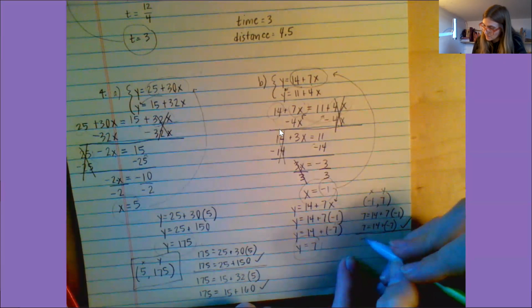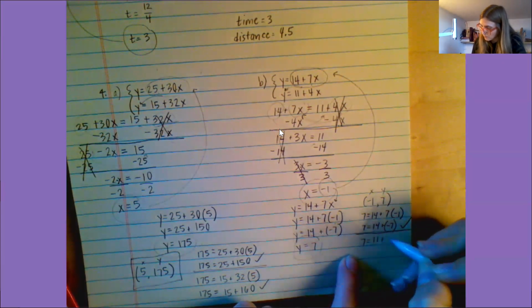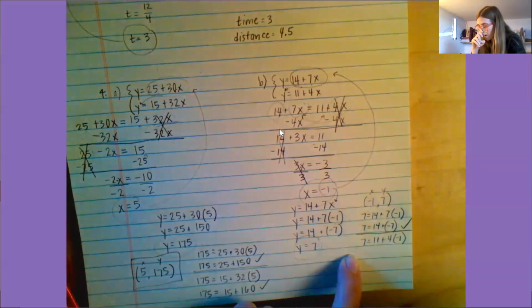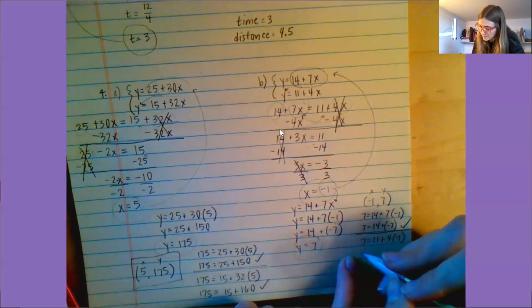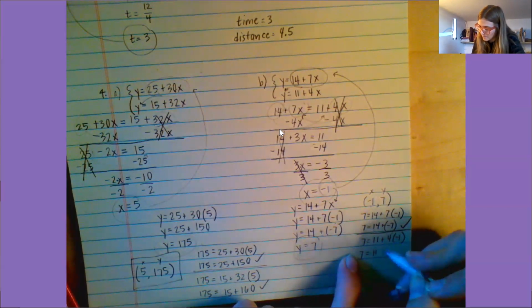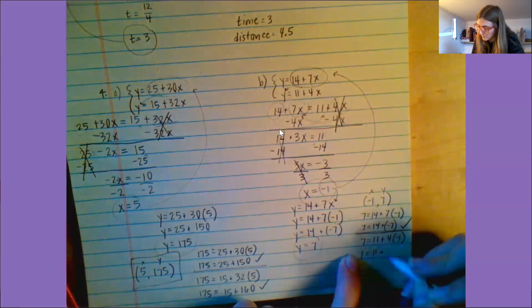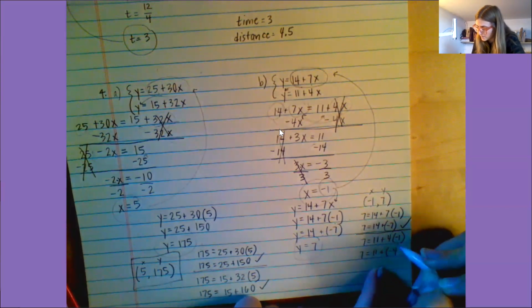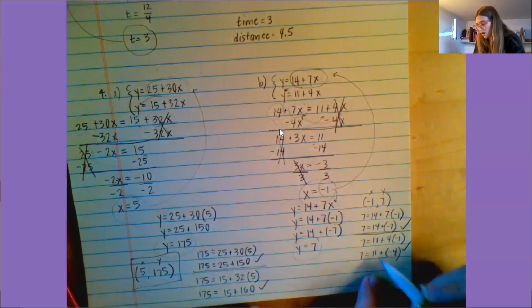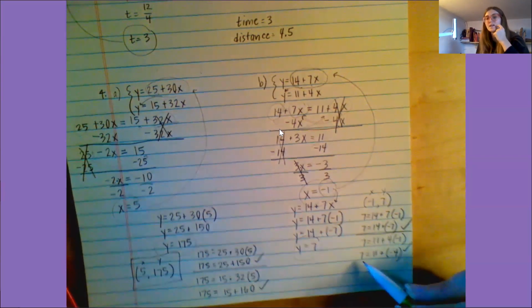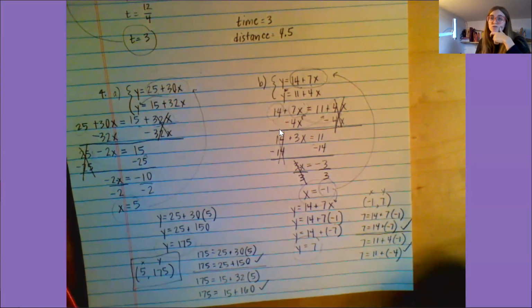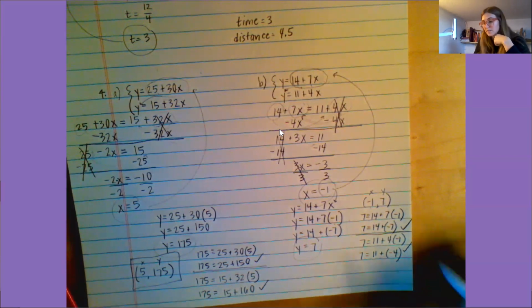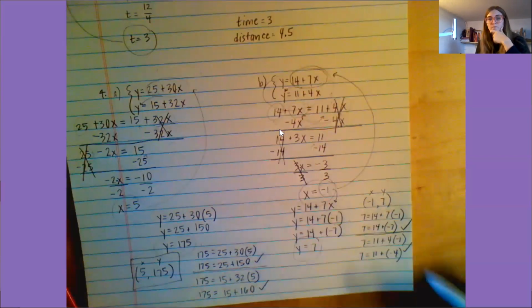So I get 7 equals 11 plus 4 times negative 1. That simplifies to 7 equals 11 plus negative 4. And yes, again, that's true. 11 plus negative 4 does equal 7. So I know that's a solution to the system of equations.